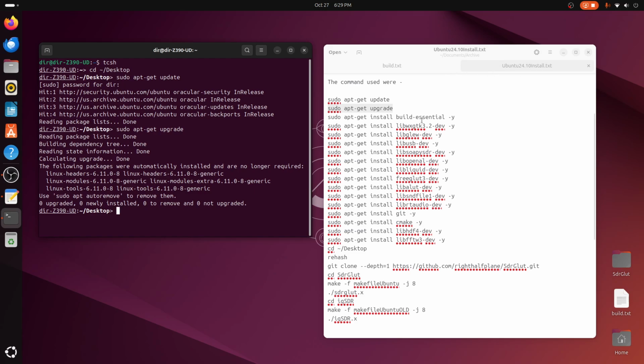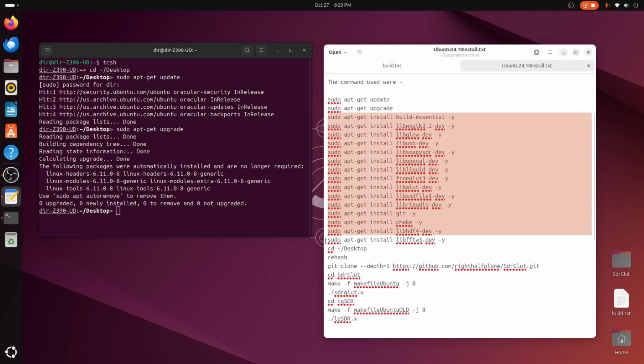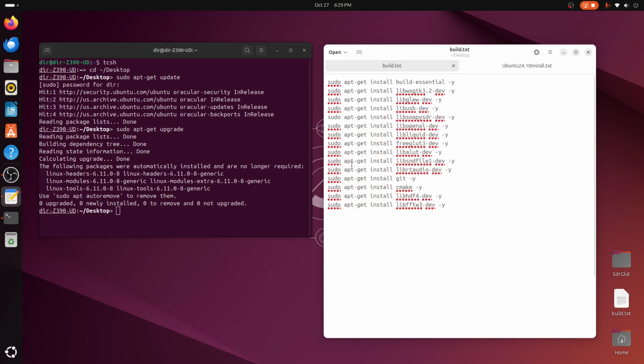And here, there's a bunch of installs that need to be done. So I've copied them over into this build file, and I'll run the build file as a script. So you do a chmod +x on build.